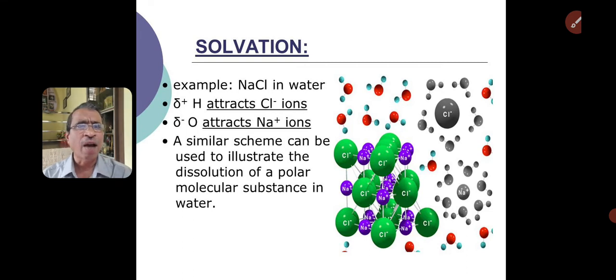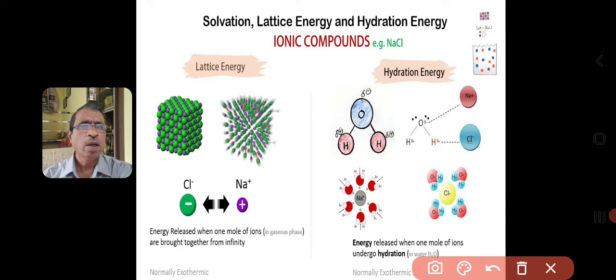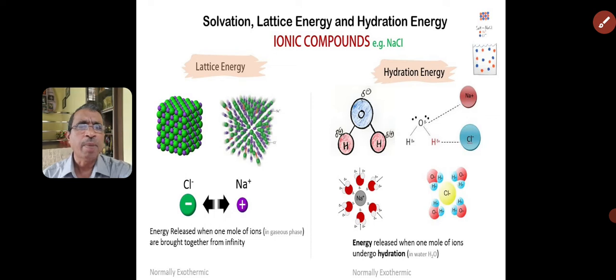This is a slide that I have shown. There, the sodium chloride, so oxygen is more negative and hydrogen has a positive pole. So hydrogen is nearer to the chloride ion, and oxygen is nearer to the sodium ions. So this is how the solvation takes place.